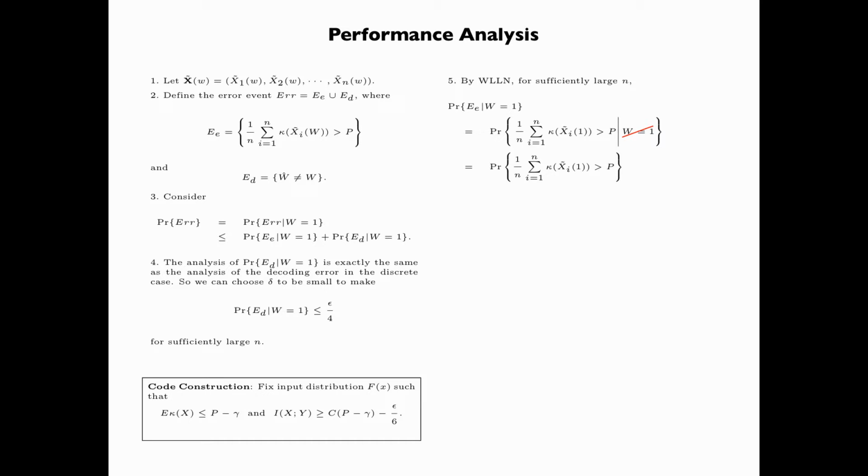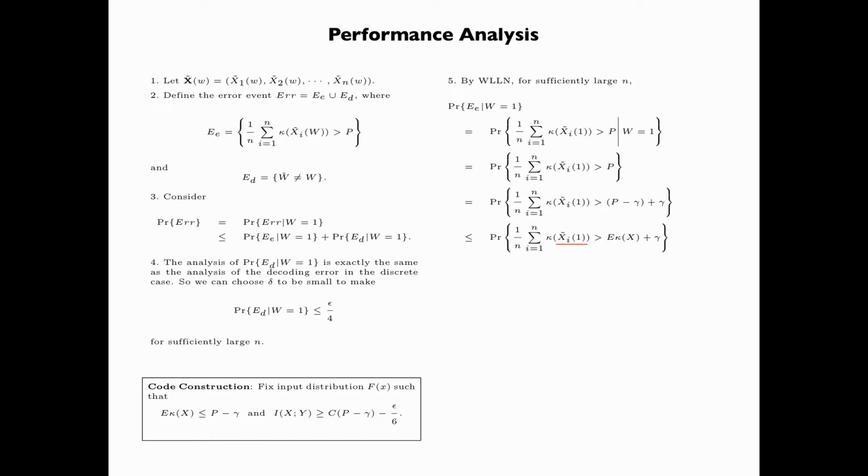In the next step, we subtract gamma and then add gamma to P. Then we replace P minus gamma by the expectation of kappa of X to obtain an upper bound. This is justified because the expectation of kappa of X is less than or equal to P minus gamma, and so the upper bound is in fact the probability of a potentially larger set.